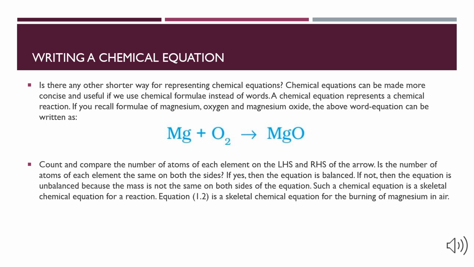Count and compare the number of atoms of each element on the LHS and RHS of the arrow. If the number of atoms of each element on both sides is the same, then the equation is balanced. But if not, then the equation is unbalanced because the mass is not the same on both sides of the equation. Such a chemical equation is a skeletal chemical equation for a reaction.